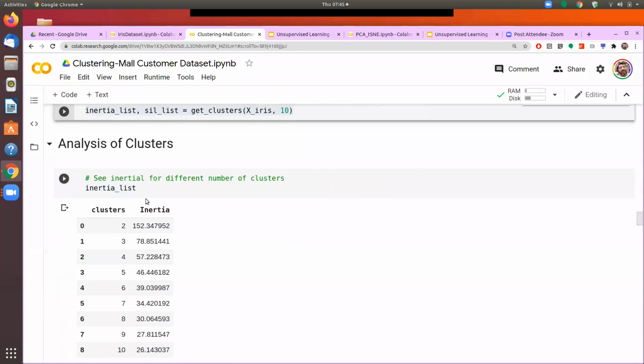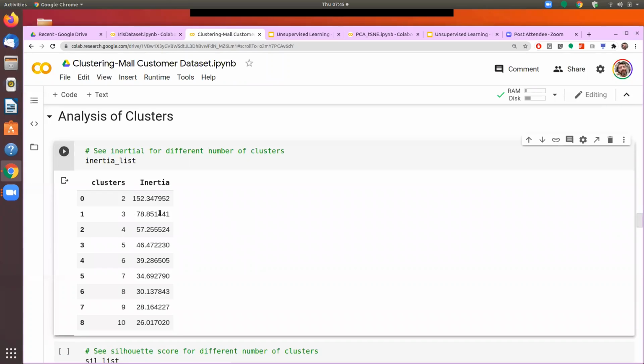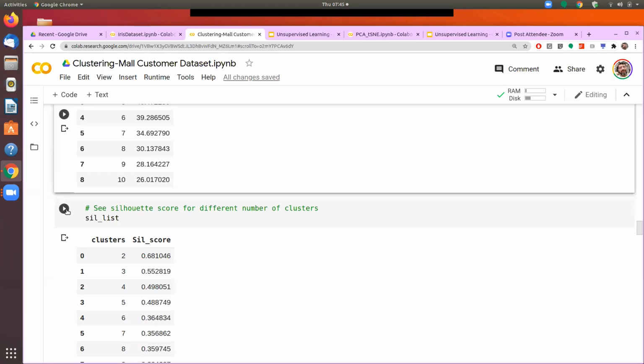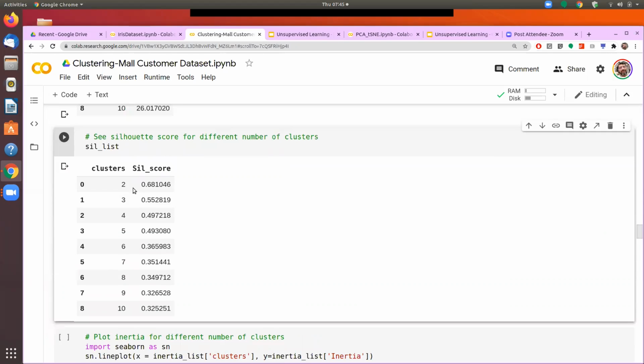Then we can see the values. This one is showing that when I created 2 clusters, the inertia was 152. When I created 3 clusters, inertia was 78, and so on. Similarly, we get the silhouette score values here, that when we created 2 clusters, my silhouette score value is 0.68, and so on.